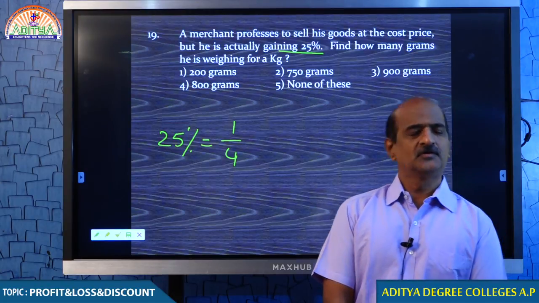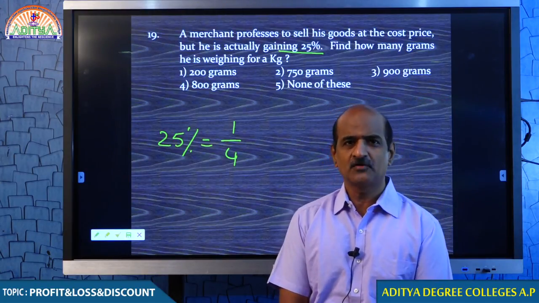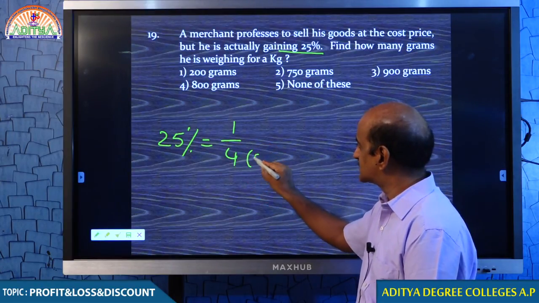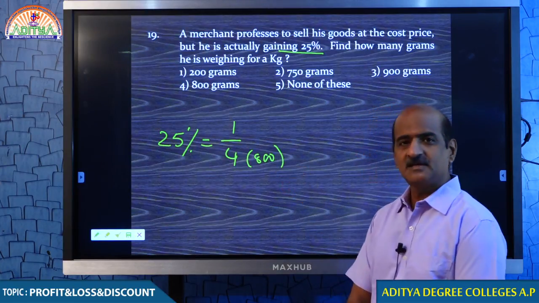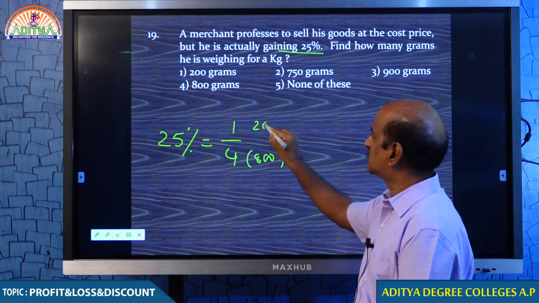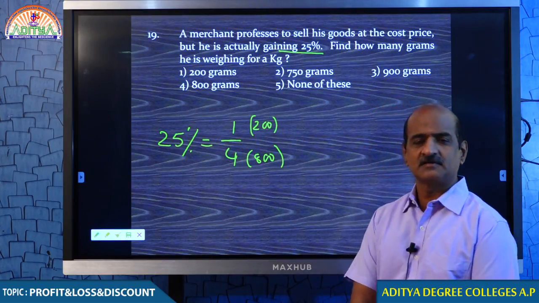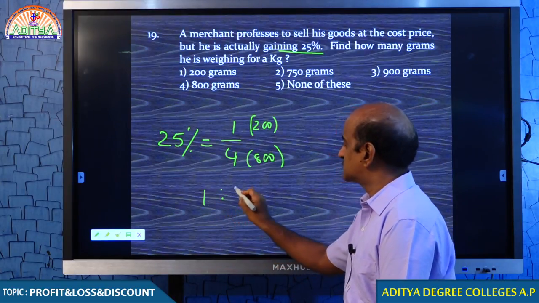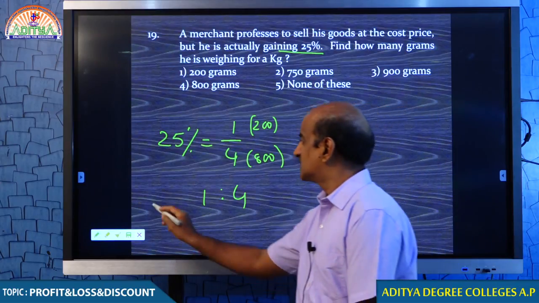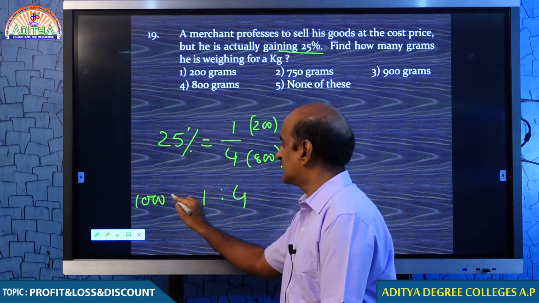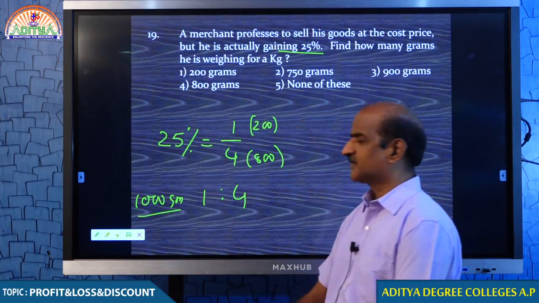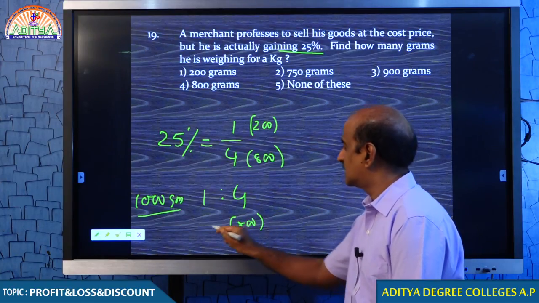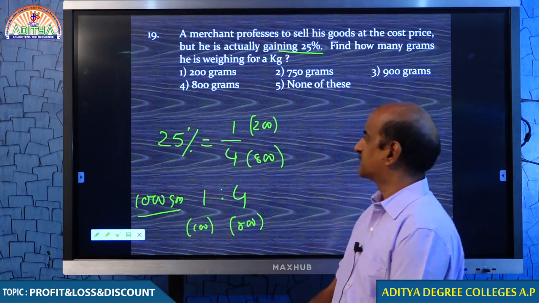Come on man, you understand 1/4, 25% is equal to 1/4, no? 800 grams he is giving to the customer and 200 grams he is keeping for himself, because 1 kg he is dividing in the ratio 1:4. Whatever the quantity is, he is dividing in the ratio 1:4. If you divide 1000 in 1:4, 4 parts means 800, 1 part means 100.